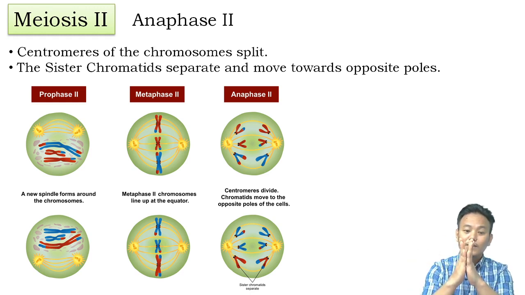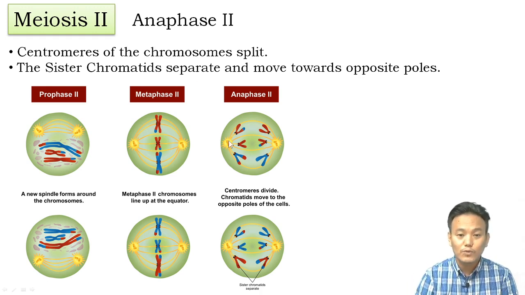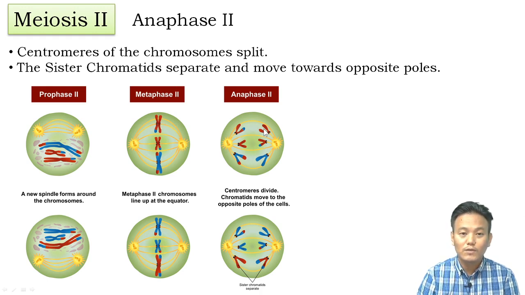When it starts pulling, the sister chromatids will separate, the centromere breaks, it splits, and the two sister chromatids separate and move towards opposite poles. So you can clearly see over here in anaphase, the sister chromatids separate and move towards opposite poles, as the microtubules pull them towards the spindle poles. So that is anaphase 2.